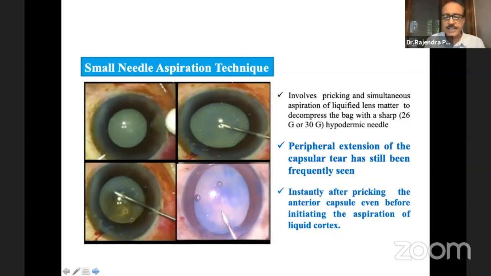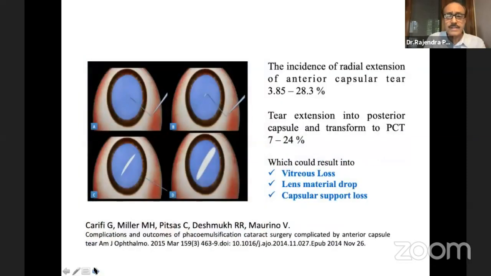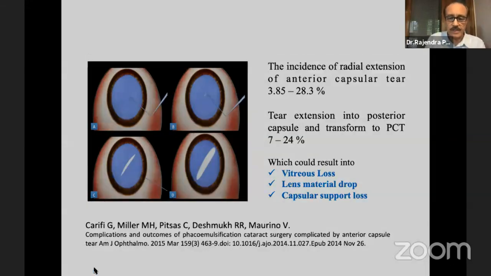But peripheral extension of the capsular tear has still been frequently seen instantly after pricking the anterior capsule, even before initiating the aspiration of liquid cortex. The incidence was found around 3.85 to 28.3%, but what is important is tear extension into the posterior capsule and transforming into the posterior capsular tear was found very high, in 70-24% of the cases, which could result in vitreous loss, lens material drop, and capsular support loss.